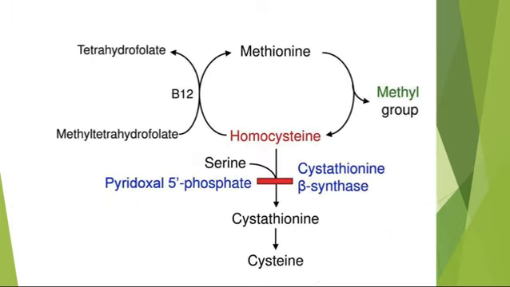You can see in the flow chart, methyl tetrahydrofolate in the presence of B12 gets converted to tetrahydrofolate, and methionine is given here. Now methionine donates the methyl group to get converted to homocysteine. Homocysteine, in the presence of cystathionine beta synthase, and serine, in the presence of pyridoxal 5-phosphate, gets converted to cystathionine, and cystathionine gets converted to cysteine. In this condition, there is deficiency of cystathionine beta synthase enzyme. That leads to this disorder.